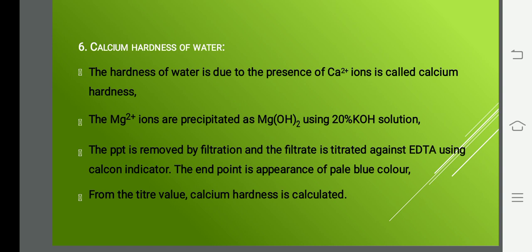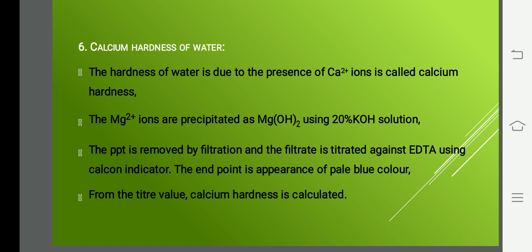To estimate calcium hardness, first you take the water sample and treat it with 20% potassium hydroxide. The magnesium ion present in water will be precipitated as magnesium hydroxide. After precipitation is over, you filter the water sample and take the filtrate.